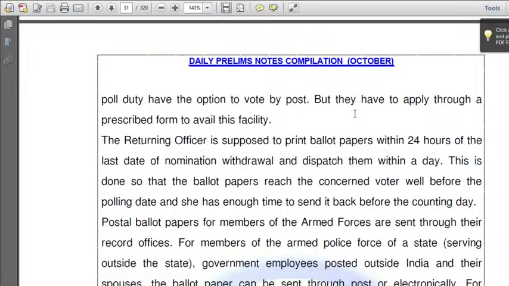But these people have to apply through a prescribed form. A form should be there. If you want to vote through a postal ballot, you need to fill up a form. So that is the procedure.